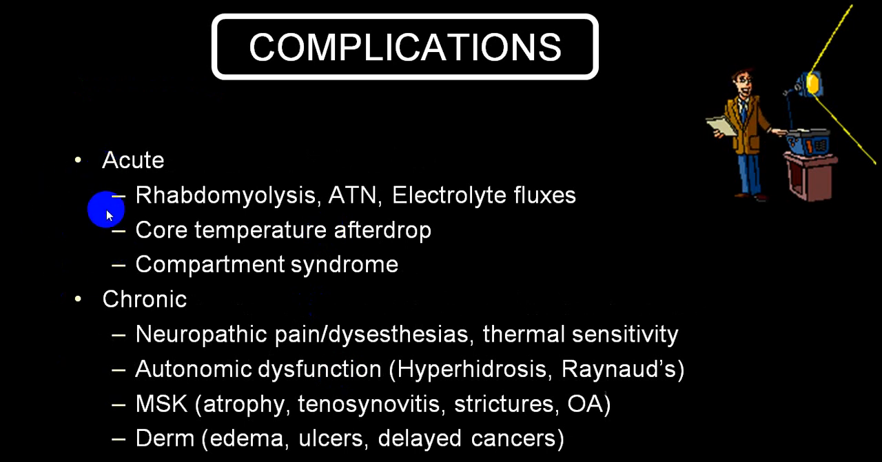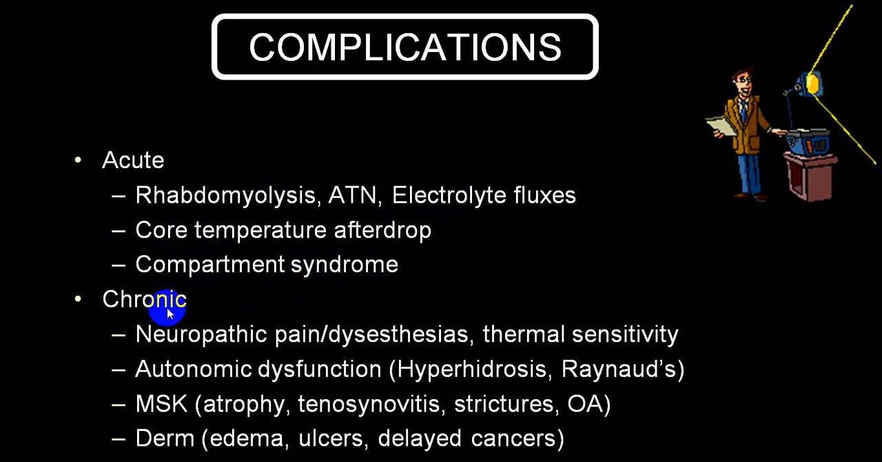There are some acute complications because of severe shivering: rhabdomyolysis, acute tubular necrosis, electrolyte imbalance, particularly acidosis. You can get hyperkalemia, and when the kidney gets involved, you can have a lot of other electrolyte imbalances also. Core temperature after drop, compartment syndrome can occur secondary to muscle injury.